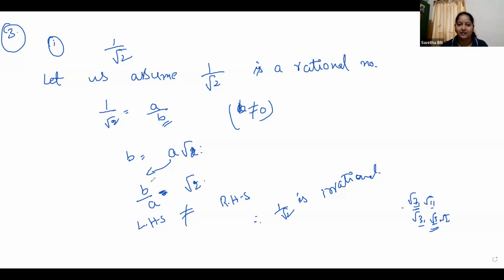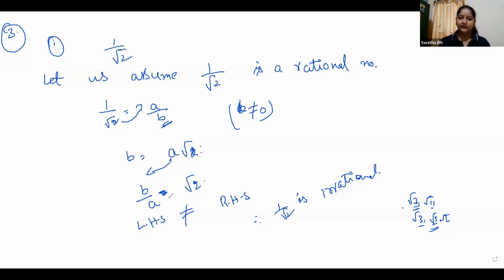Okay, let's see. 1 by root 2 is equal to a by b. Right now we have expressed it as a by b. This is for a rational number. Then, take this root 2 to the numerator and b to the numerator. b is equal to a root 2. Then take this a to the denominator. b by a is equal to root 2.